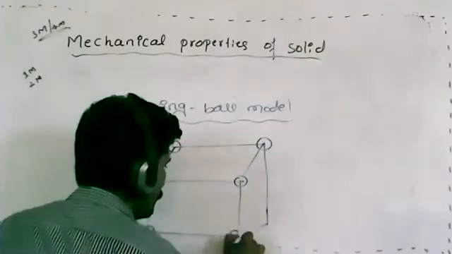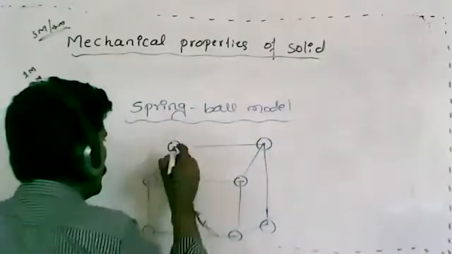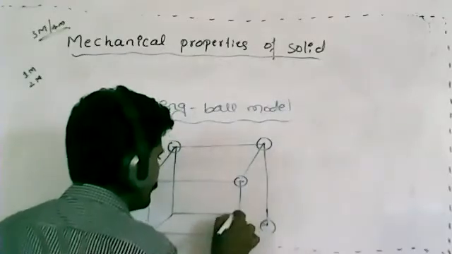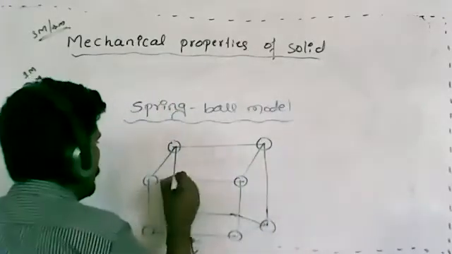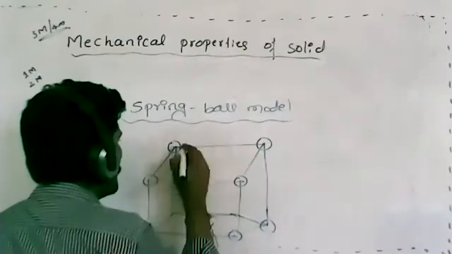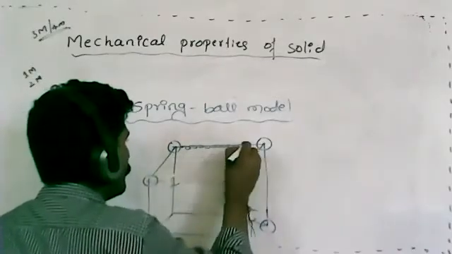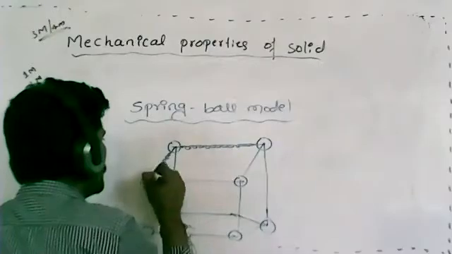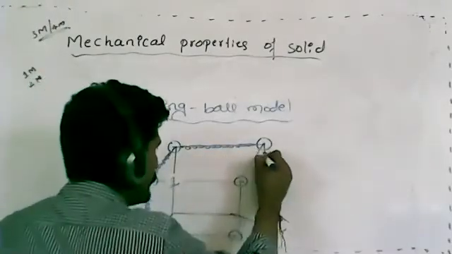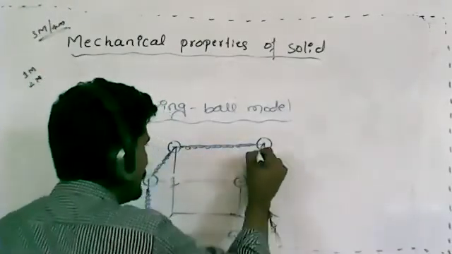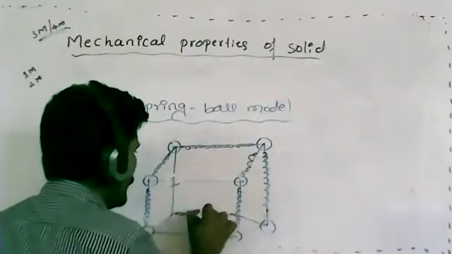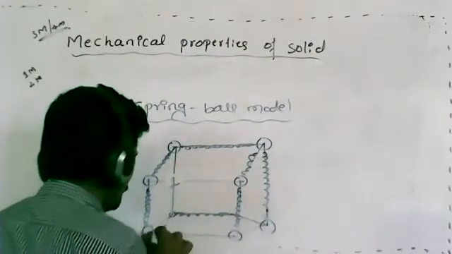This is three-dimensional. Then we have to connect springs between each molecule. Just imagine, we consider springs like this.